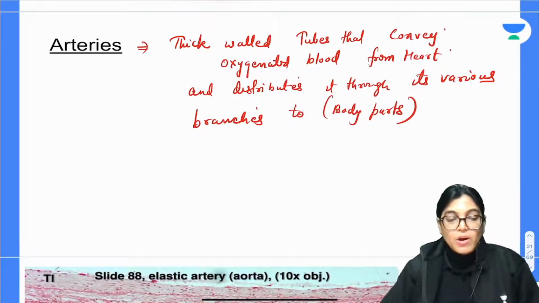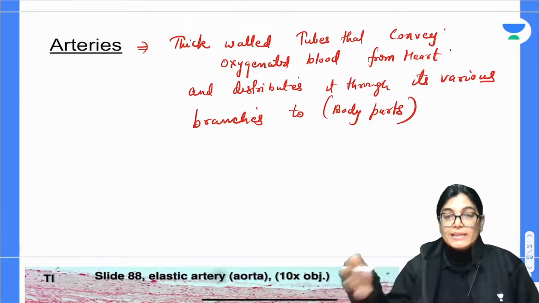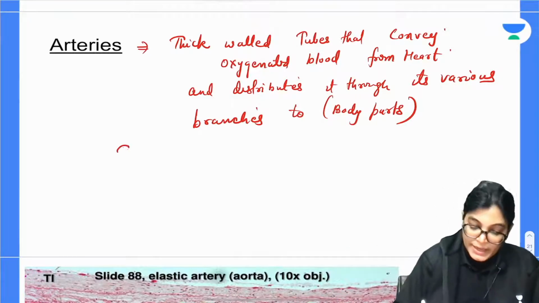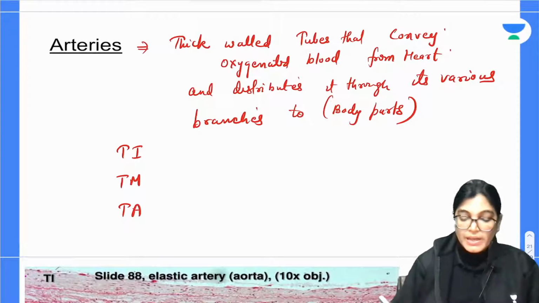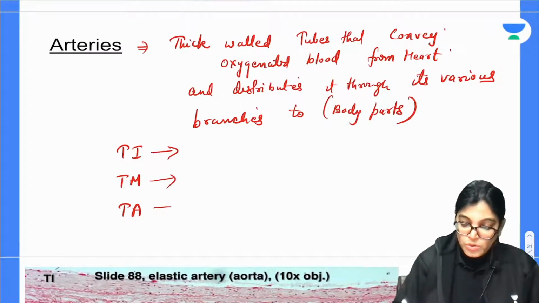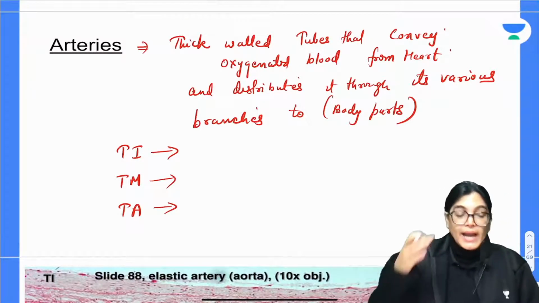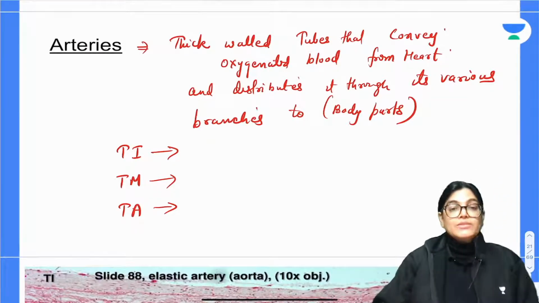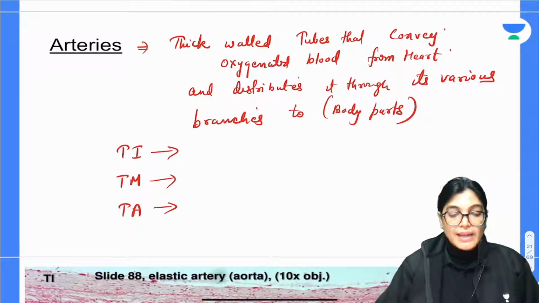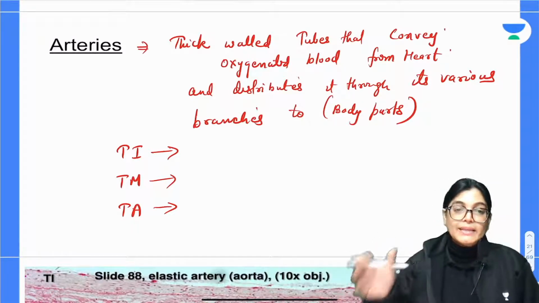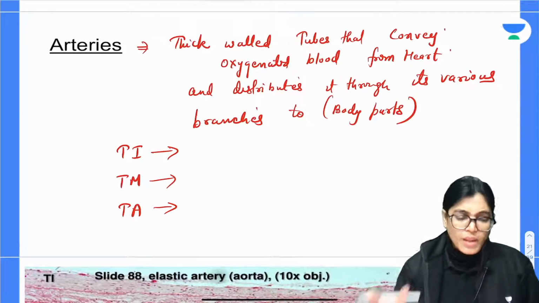Now, if I talk about the layers of arteries, the innermost layer is Tunica Intima, the middle is Tunica Media, and the outermost layer is Tunica Adventitia. I already showed you the diagram, and we know that Tunica Adventitia is also called Tunica Externa. Now, the next point arises: Tunica Intima is made of which layer? What is the main character?